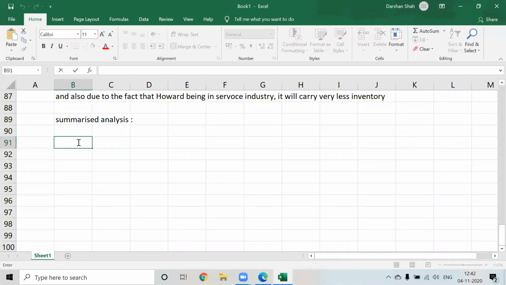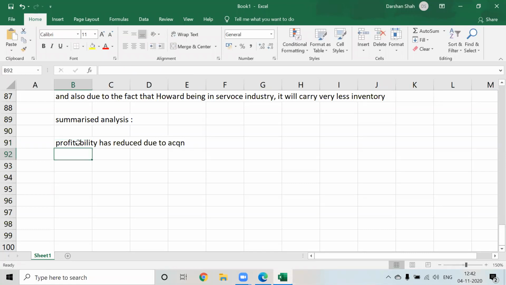And also write about the transitional year, since it is a transitional year. Okay. So 3 points you can say that profitability has reduced due to acquisition. Okay. But it will get better. Right. Second is cash flow position is not favorable right now.